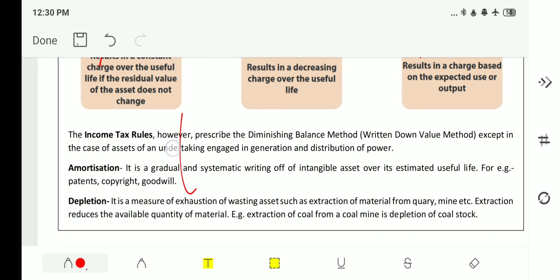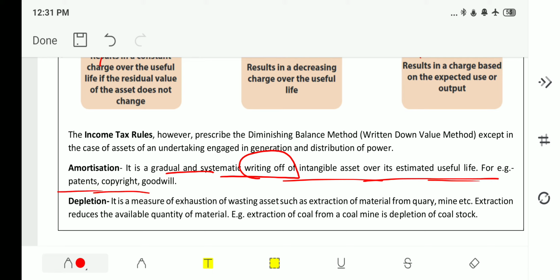Till now we discussed tangible assets. But how is depreciation calculated in terms of intangible assets? What are intangible assets? It may be a copyright, it may be a patent, because we can't touch and feel those things. These are nothing but intangible. For that, the term used is amortization. See, it is a gradual and systematic writing off of intangible assets over their estimated useful life. For example, patents, copyright, goodwill.